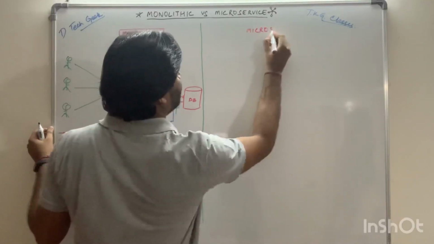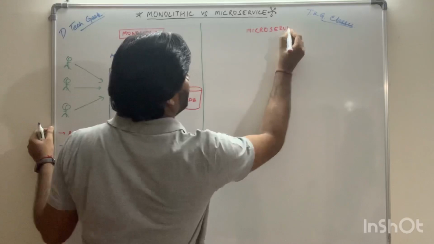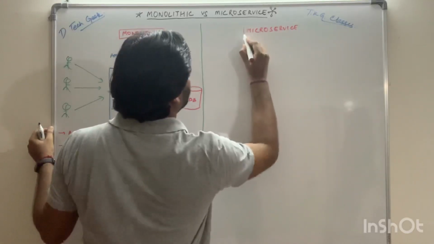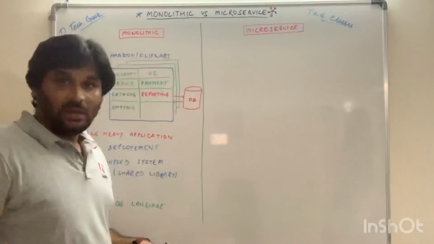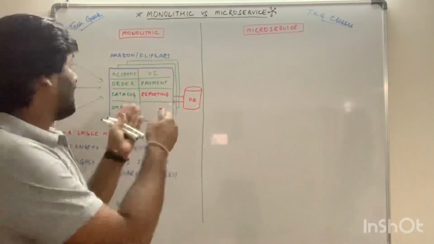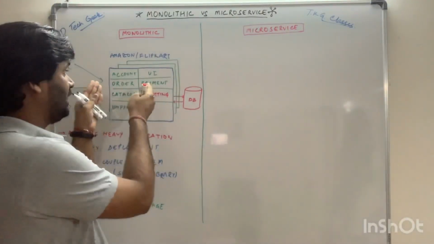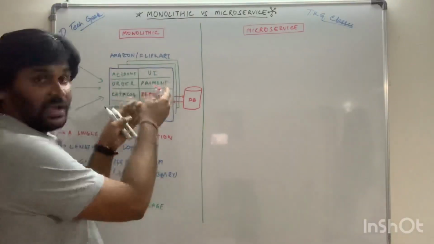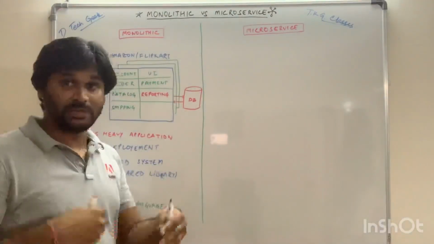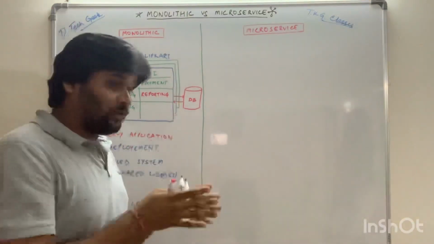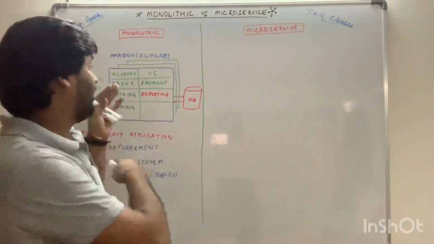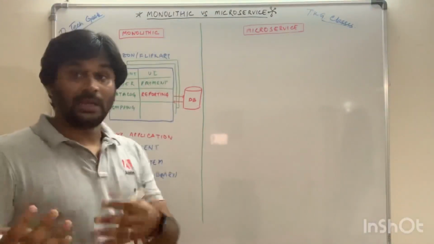Microservice. As I said, in the monolithic architecture, the functionalities like account, UI or payment become too complex as soon as the code is added. So on that note, we can think of each of these functionalities being a single microservice.